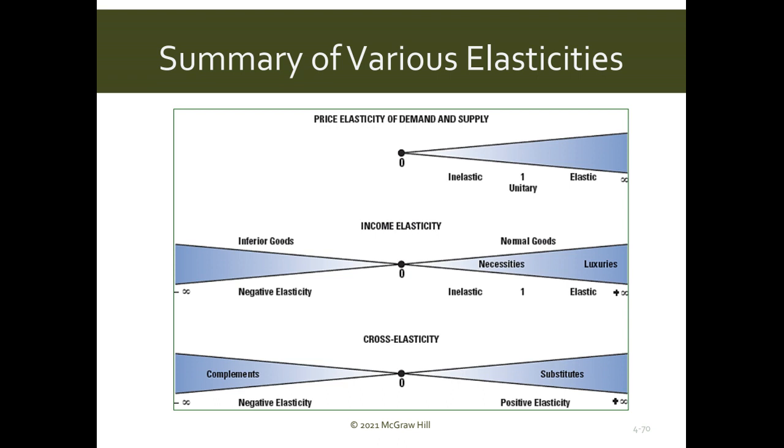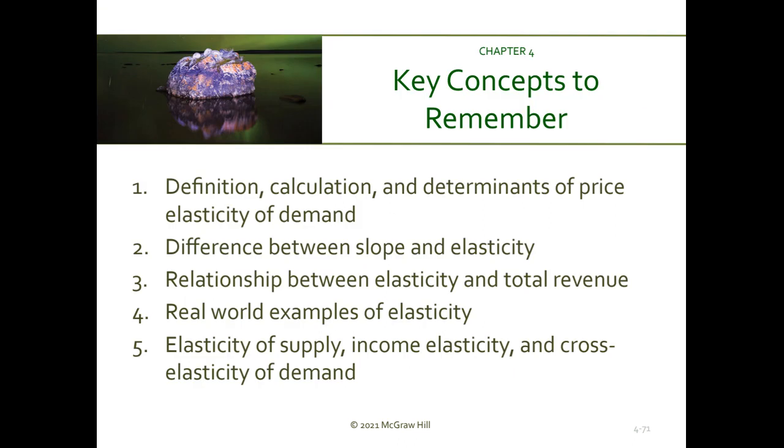So that's all as far as this chapter is concerned. We discussed definition, calculation, and determinants of price elasticity of demand. We also discussed the difference between slope and elasticity, if you remember. We also talked about the relationship between elasticity and total revenue.